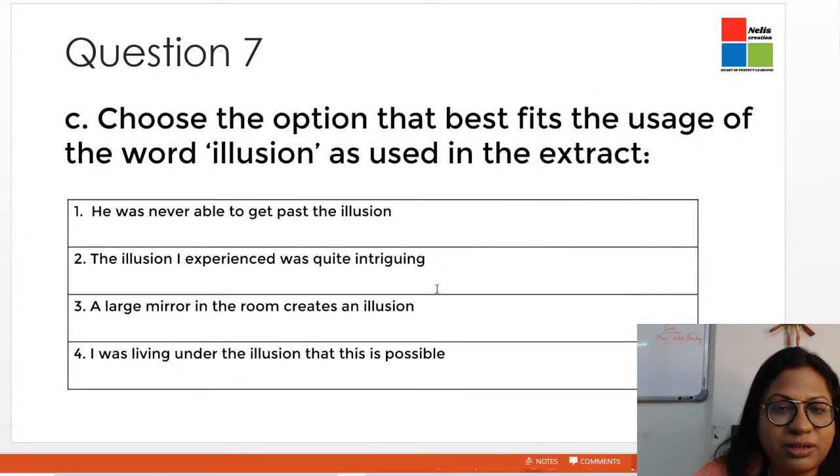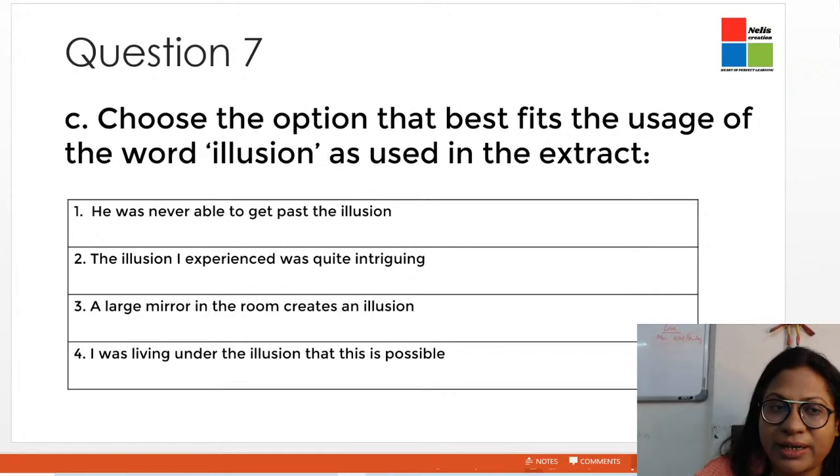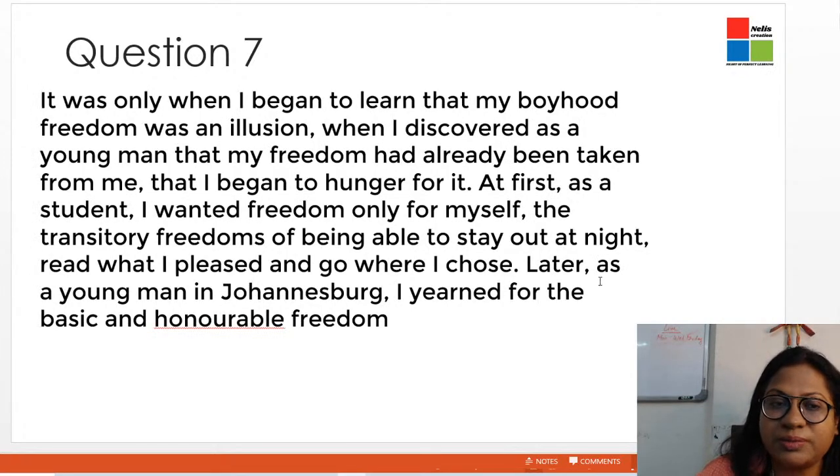The next question: choose the option that best fits the usage of the word illusion as used in the extract. Now, what is the meaning of the word illusion? Illusion means something which appears to be real, but it's not real. So, in the extract, how does this word appear?